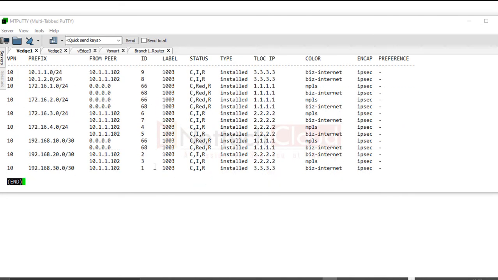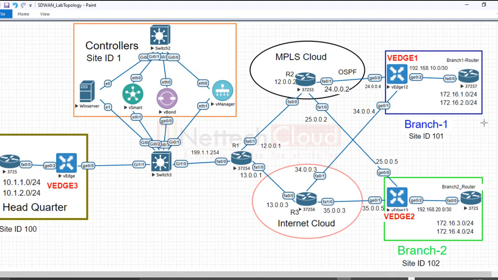What about the OMP routes here in tabular form? Let's say I want to focus only on one prefix, that is 172.16.3.0. Let me show you where it is.